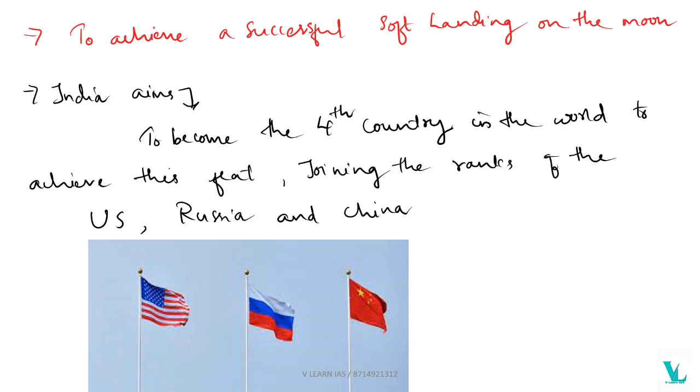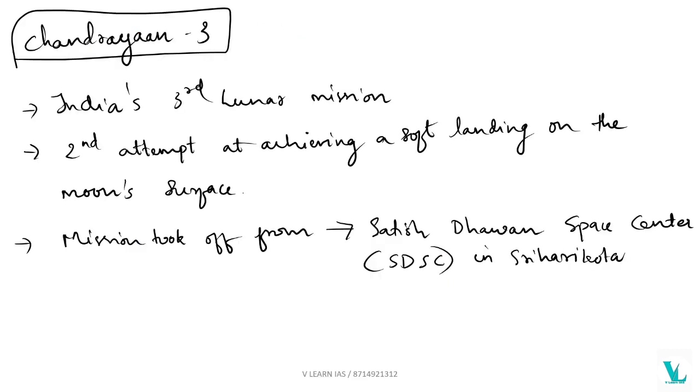About Chandrayaan 3, it is to achieve a successful soft landing on the moon, and India aims to become the fourth country in the world to achieve this feat. Okay, after the USA, Russia and China. So this is the major aspect.